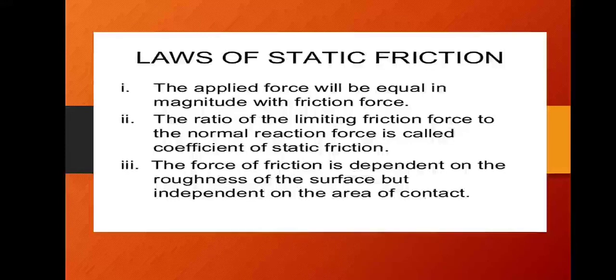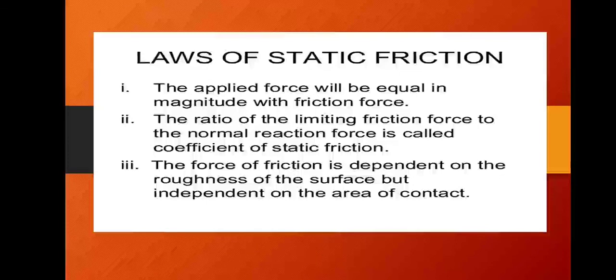Next one is force of friction. It depends on the nature of the surface, whether it is a polished surface or rough surface, but it is independent of the area of contact.